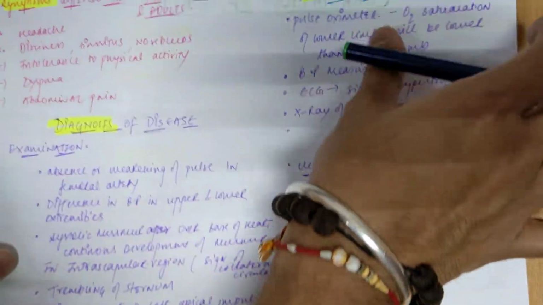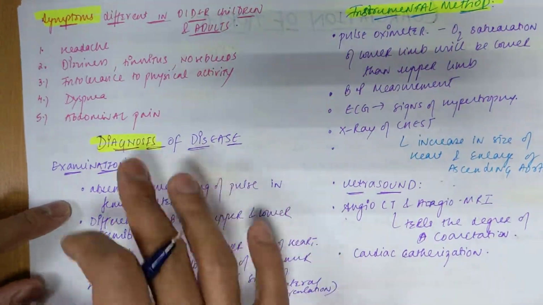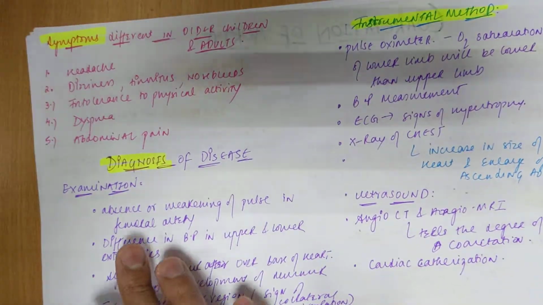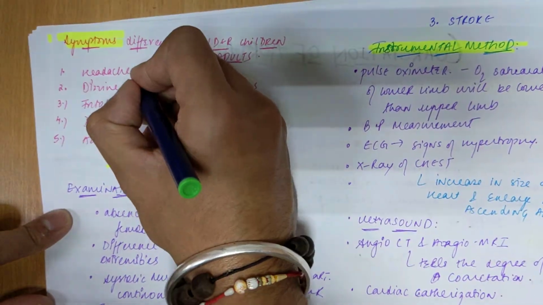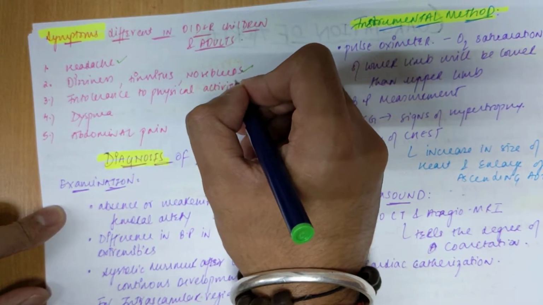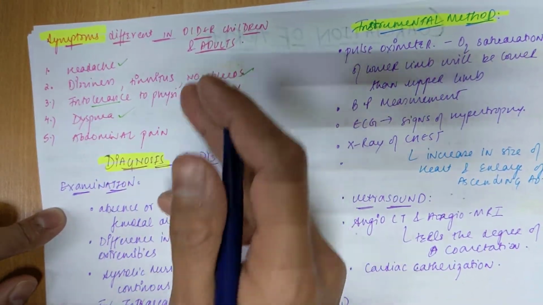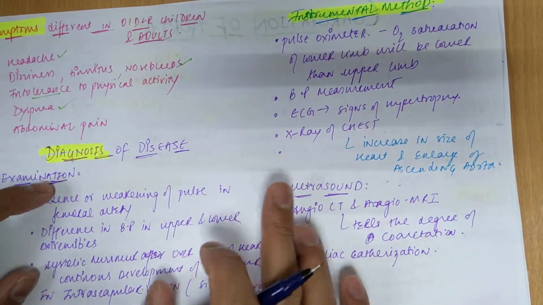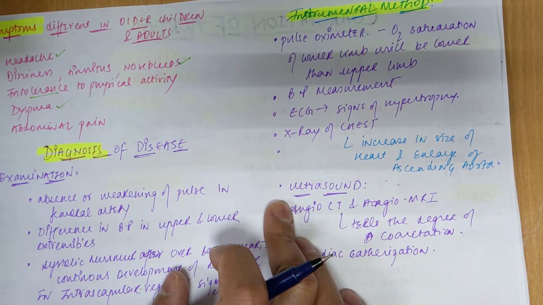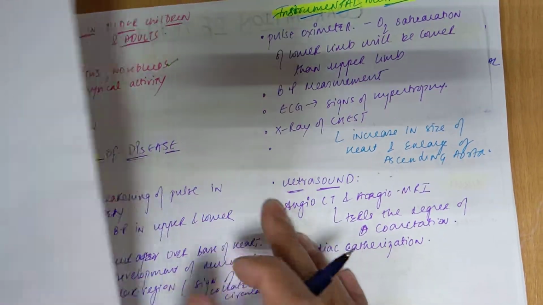Now the symptoms are different in older children and adults. The symptoms above are for infants, and these symptoms are for when the patient develops them later on in life. A patient will have headache, dizziness, tinnitus, nose bleeds, inability to do physical activity, dyspnea, and abdominal pain. These are the symptoms you will see in this case. Now there is a diagnosis.